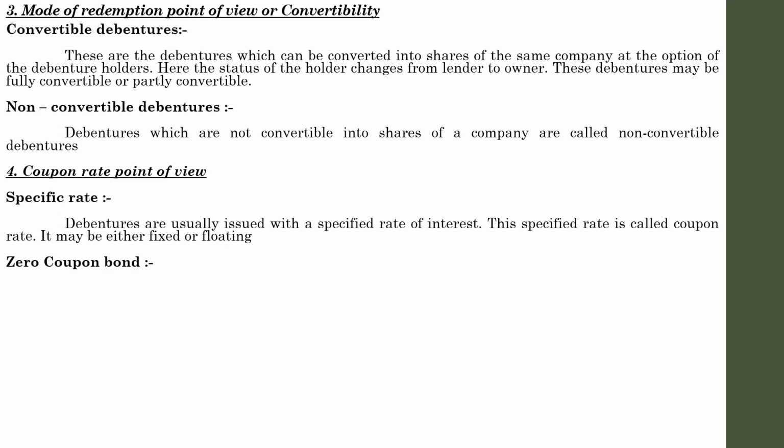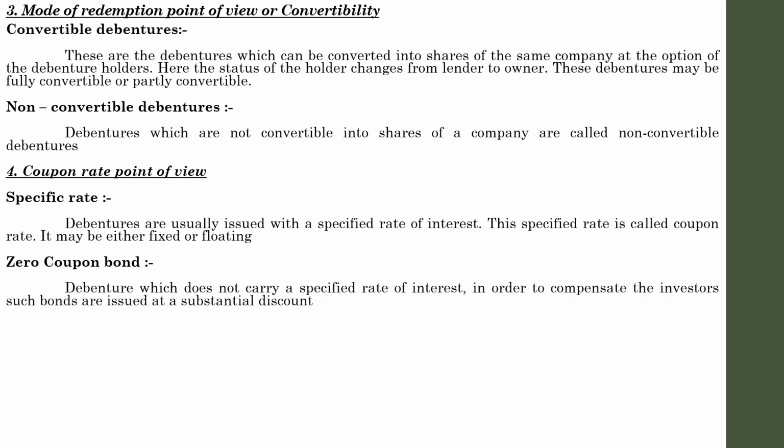Another one is the zero coupon bond, which, as the name suggests, doesn't have any interest rate. So what is meant by a zero coupon bond? A zero coupon bond is one which does not carry a specified rate of interest. In order to compensate the investors, such bonds are issued at a substantial discount.